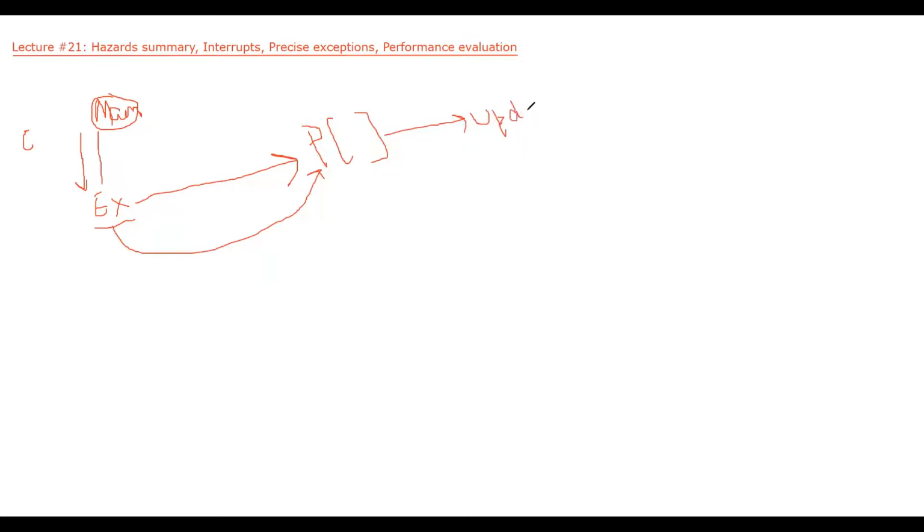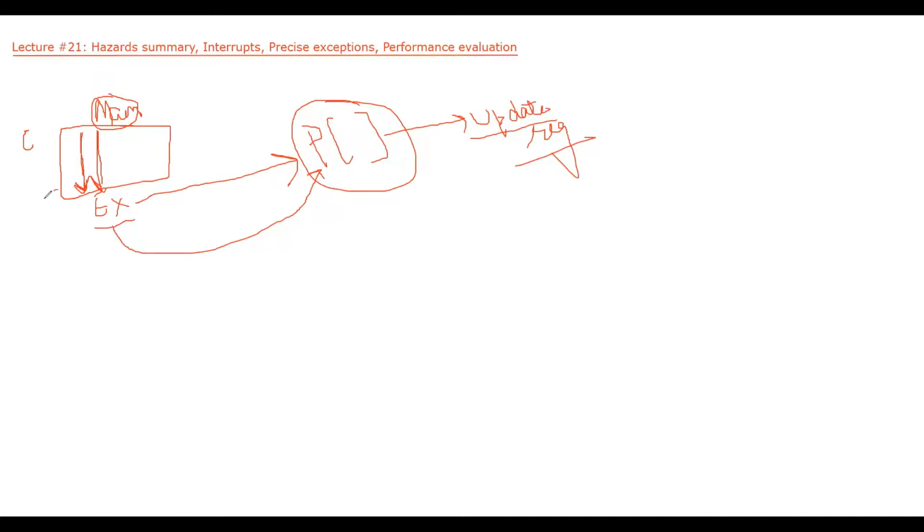And this program will also update registers. So that means if my main program was writing to the registers, those registers will be written by this new program. So that means whenever I am moving from main program to some other program, I have to save the registers of this particular program.